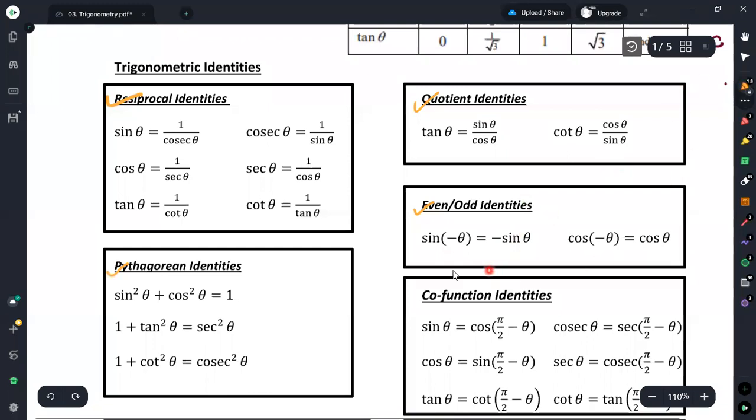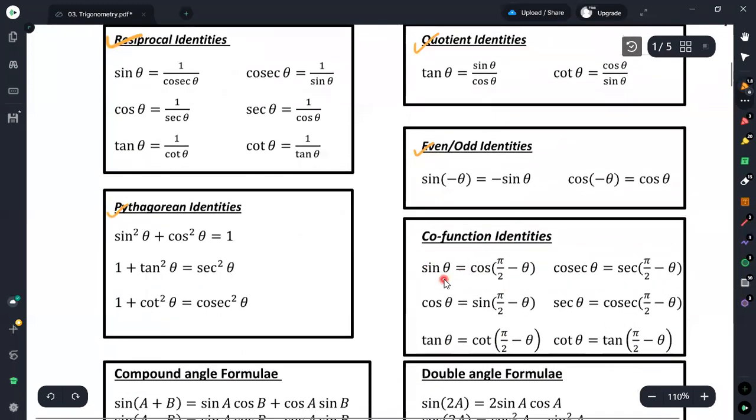Now we will move on to the co-function identities. For the co-function identities, suppose you have sine theta and you need to convert this function into a cosine function.